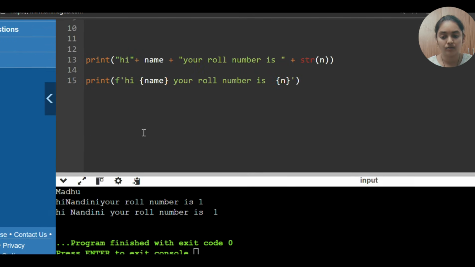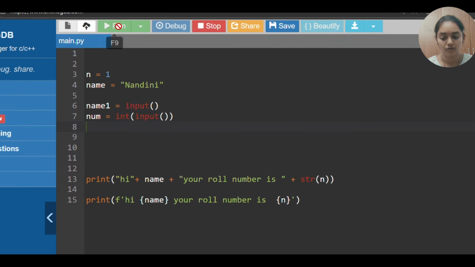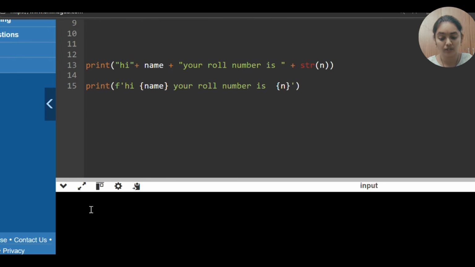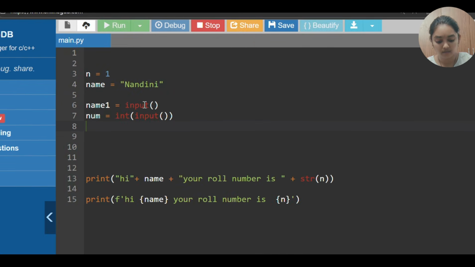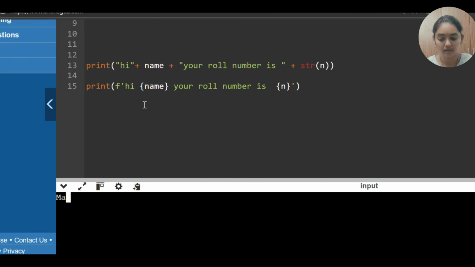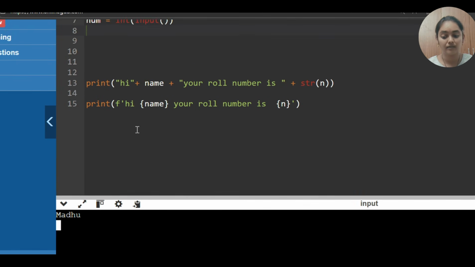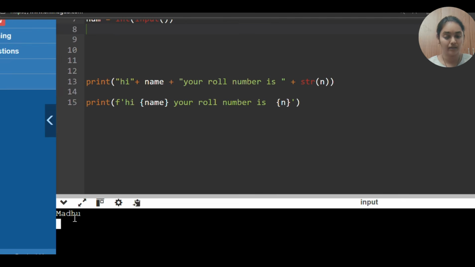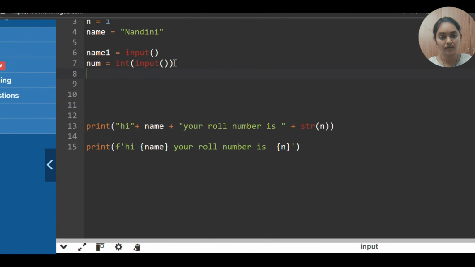So if I run this code, what will happen? See. So it is blinking, that means you need to give the name first. Okay. Same Madhu and then enter. It is again blinking, but after giving that Madhu, it directly prints the print statement. But here again another variable called num is there. Nothing but you need to give one number over there.